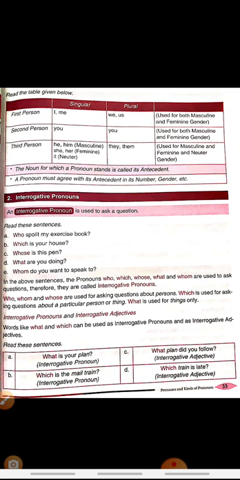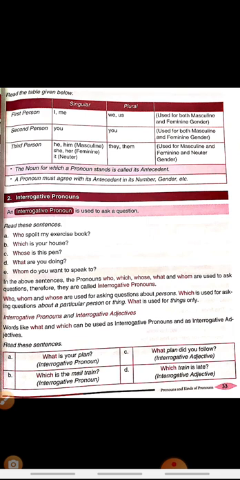Similarly, pronoun should agree with the noun in terms of number and gender, or you can say pronoun should agree with its antecedent. Antecedent means the noun here, because the pronoun which we are using in place of noun, that noun is known as antecedent. So pronoun should agree with its antecedent in number and gender.